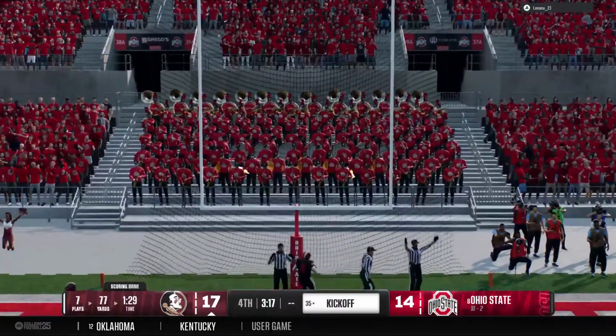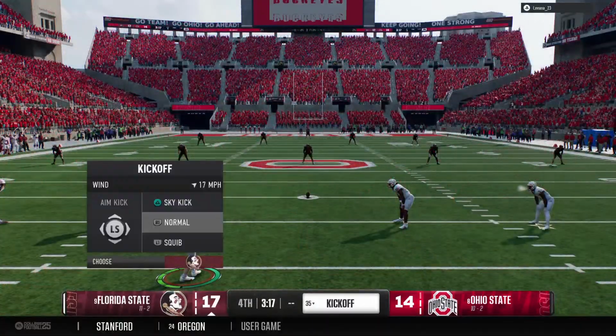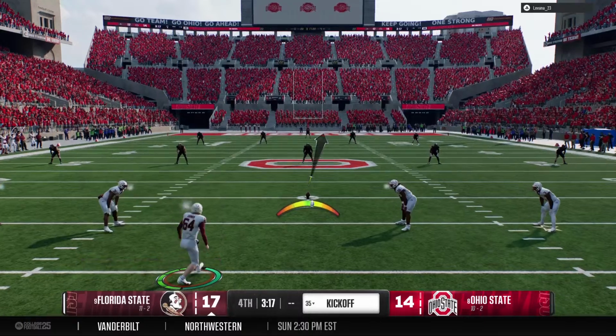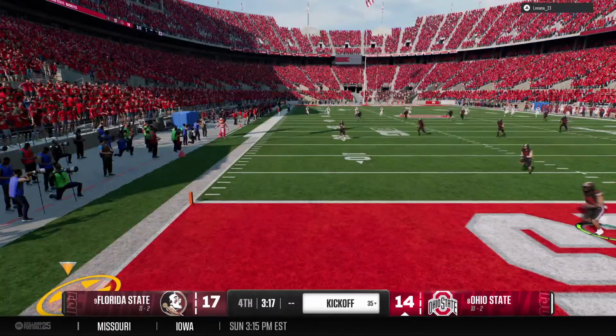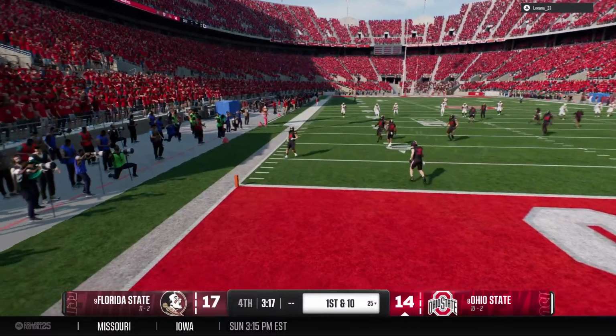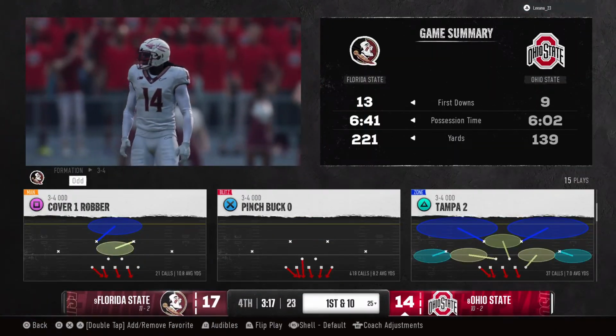Kick is up and good. They go up by 3 here in the fourth quarter. Can they hang on? Getting set to kick the ball off now. Florida State 17, Ohio State 14. Kick crosses the goal line before bouncing over the sideline. It'll be a touchback.